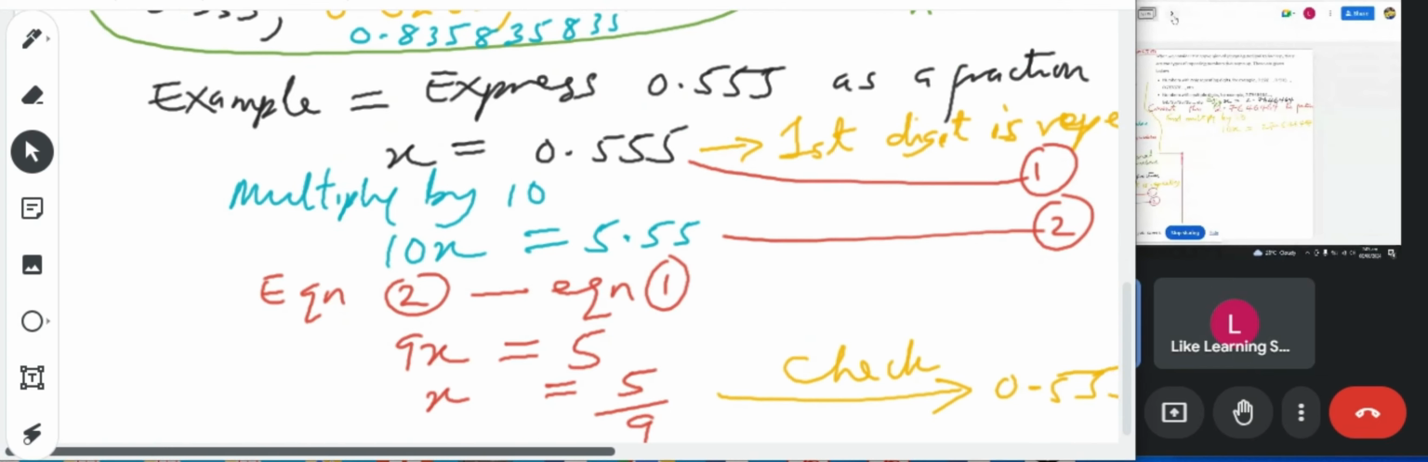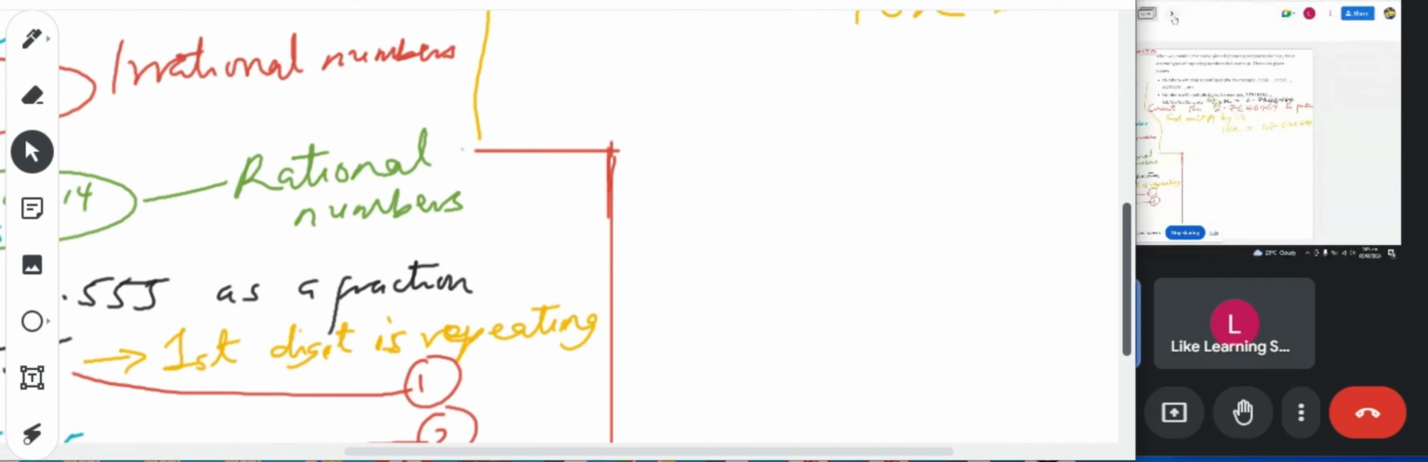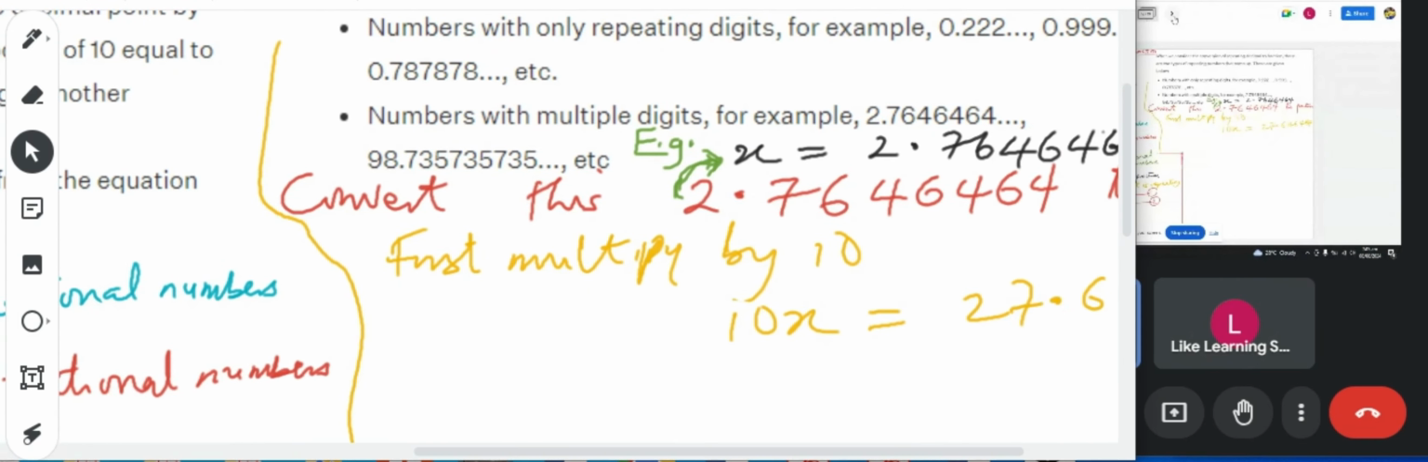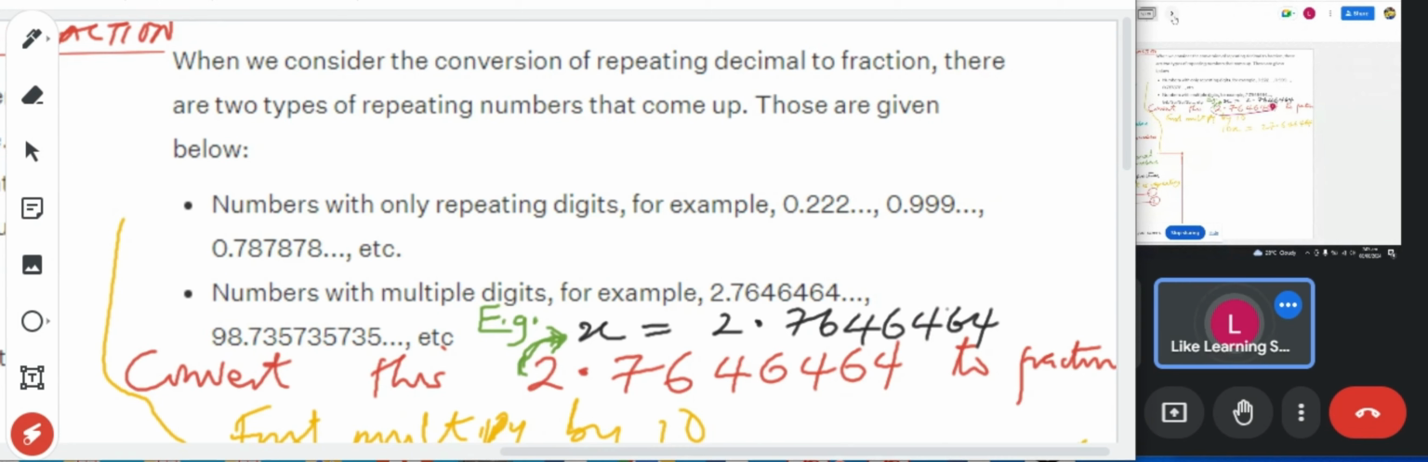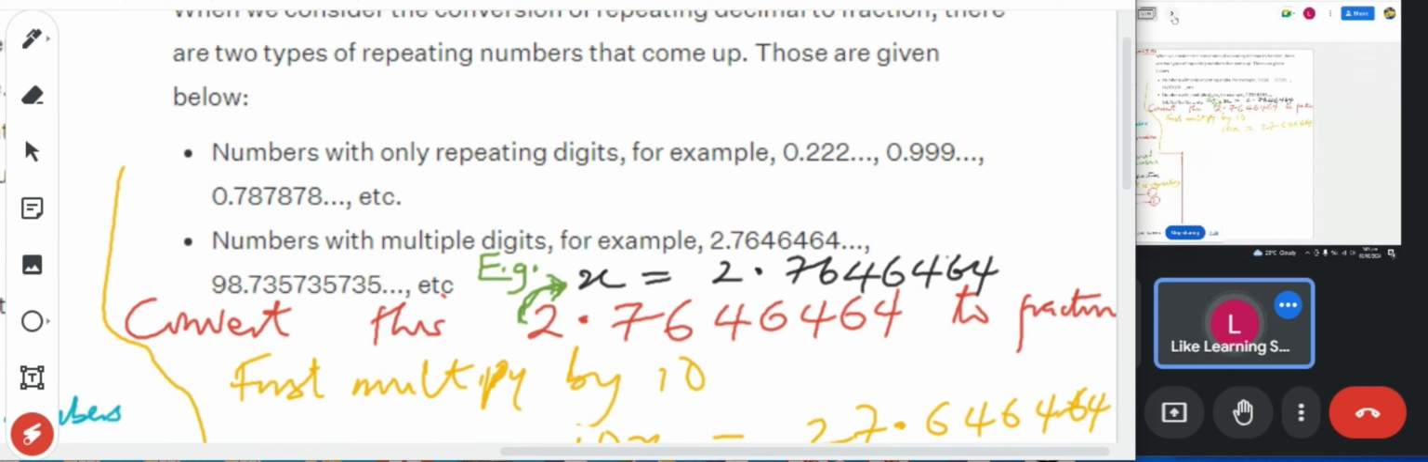For this particular question, you're asked to convert 2.7646464 to a fraction. It's not the same as the other ones we did, like 0.222. It's also still different from 0.999 or even 0.787878.